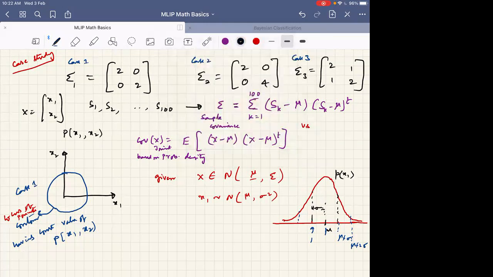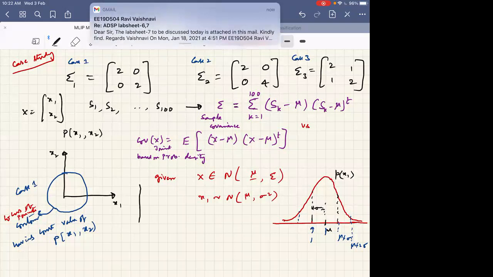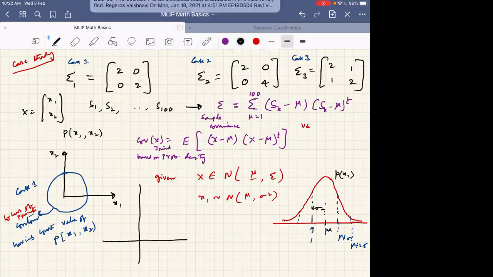What do you think? For case 2, how will it look like? I want to do the same sketch for case 2. I will need the help of some of you. For case 2, how should I sketch? So this is x1 and this is x2. In which direction is the variance high? X2, sir. X2. So how does it reflect here in this plot?